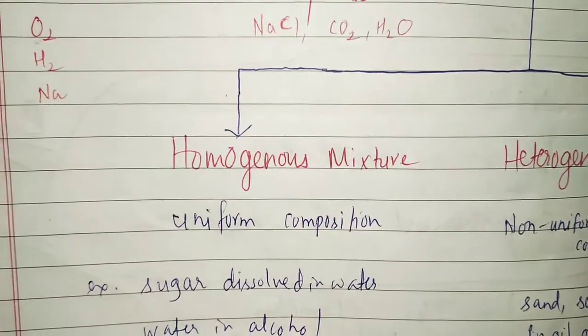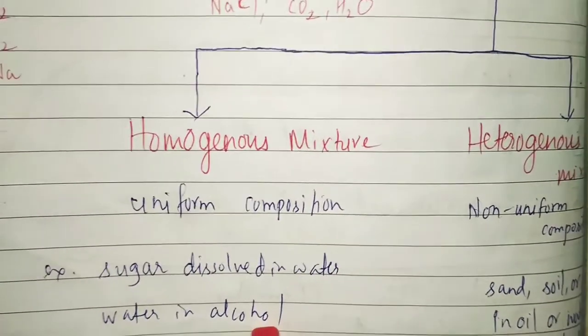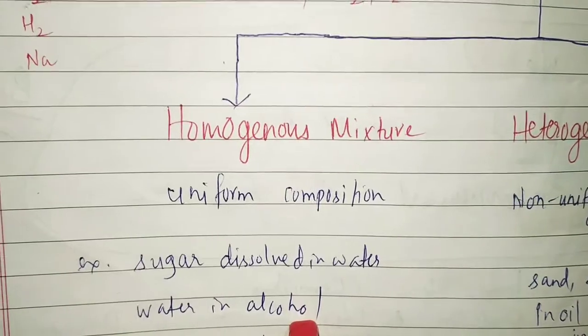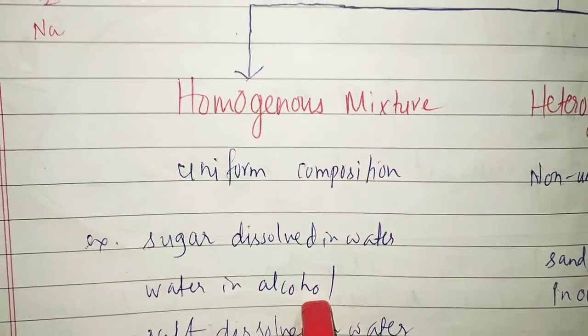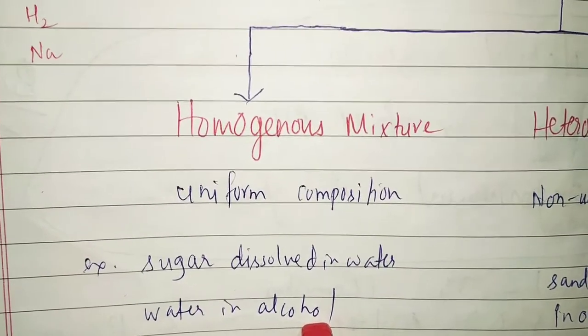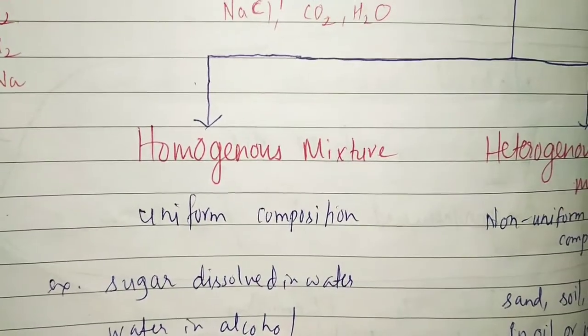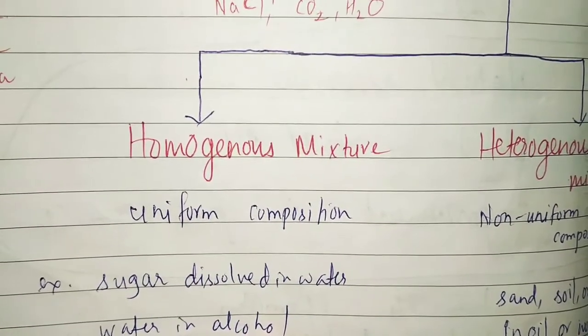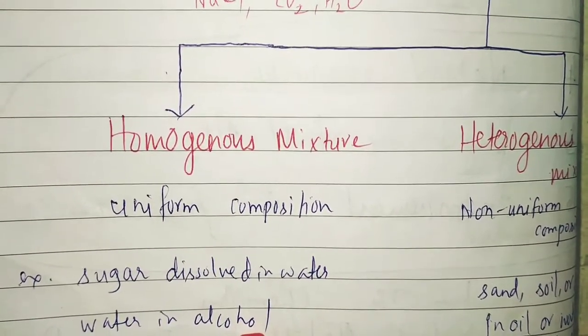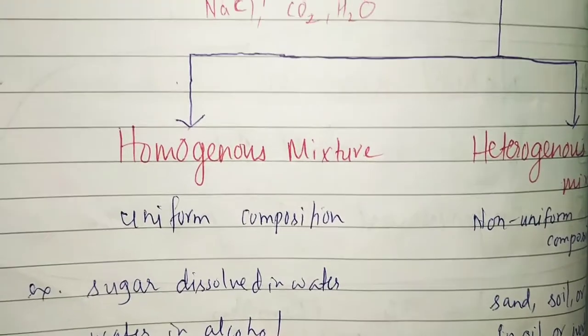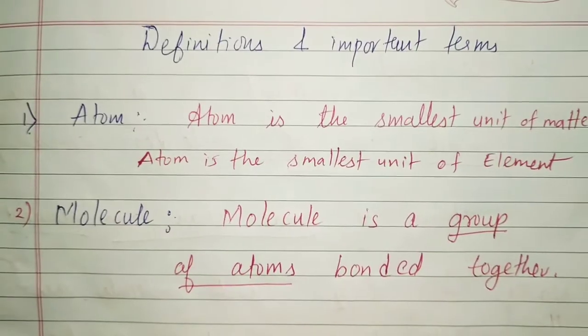In mixtures there are two kinds, homogeneous mixture and heterogeneous mixture. Homogeneous mixture has uniform composition, like sugar dissolved in water, or water in alcohol. And heterogeneous mixture means non-uniform composition, like sand, soil in oil, or we can say water in oil.